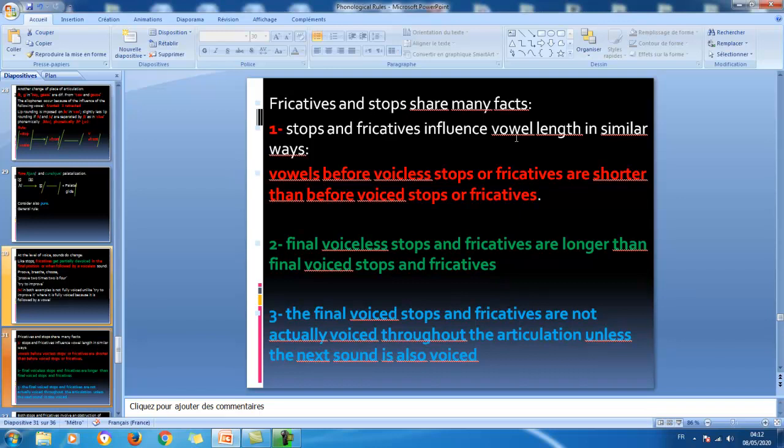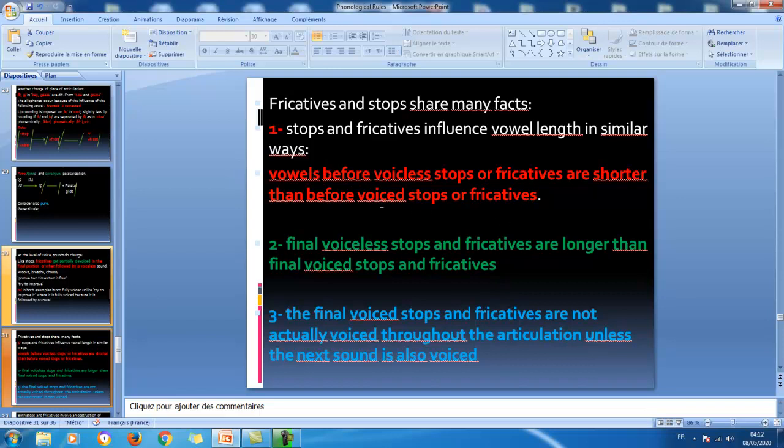Stops and fricatives influence vowel length in similar ways. Remember what we said about the vowel which precedes the stop. If the stop is voiceless, the vowel is short. If the stop is voiced, the vowel is longer. So look here, vowels before voiceless stops or fricatives are shorter than before voiced stops or fricatives. So the rule that we talked about in connection to stops also applies to fricatives here.